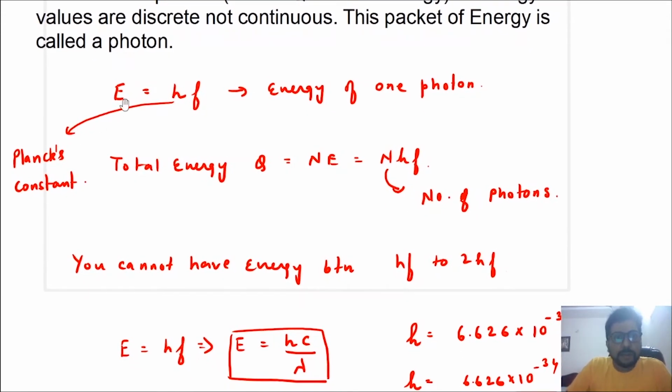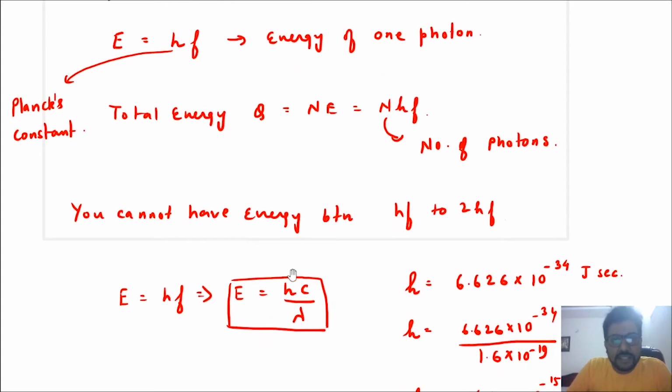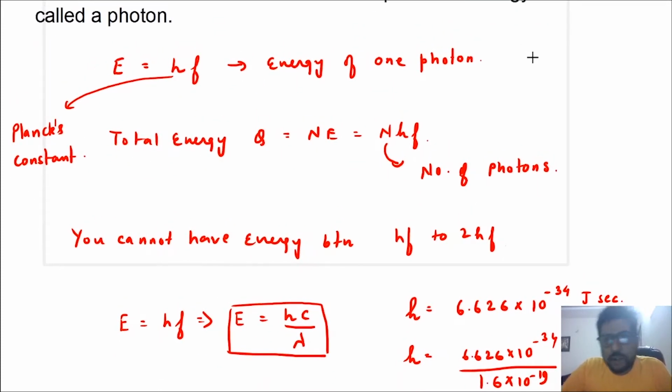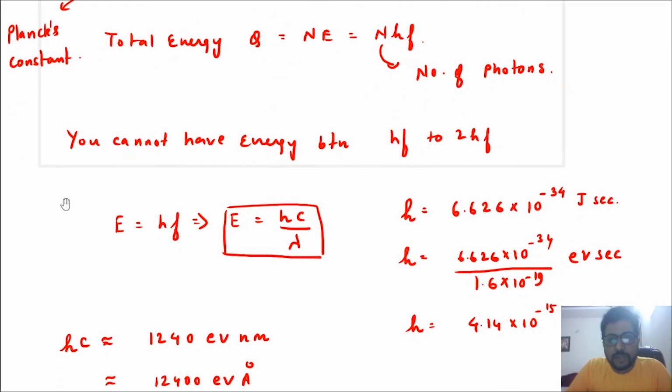Now E is equal to hf. f can also be written as c by lambda, because the wave velocity in case of radiation is c, the speed of light, and c is equal to lambda f. So f is equal to c by lambda. Replacing f with c by lambda, the energy of one photon is equal to hc by lambda, where h is Planck's constant and the value of Planck's constant is 6.626 into 10 raised to power minus 34 joule second.